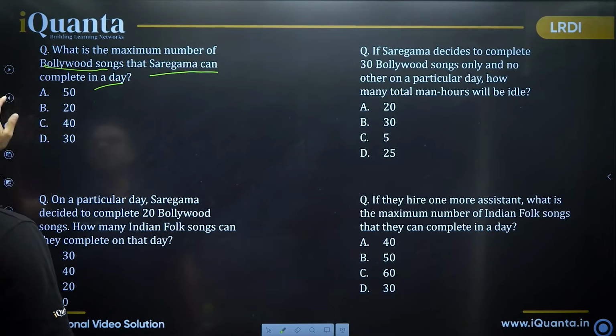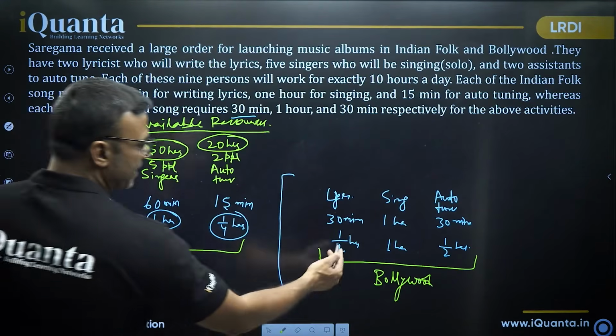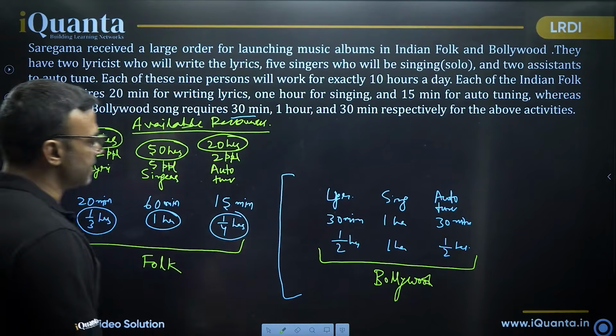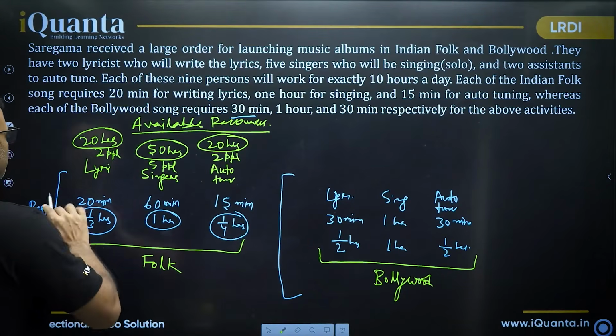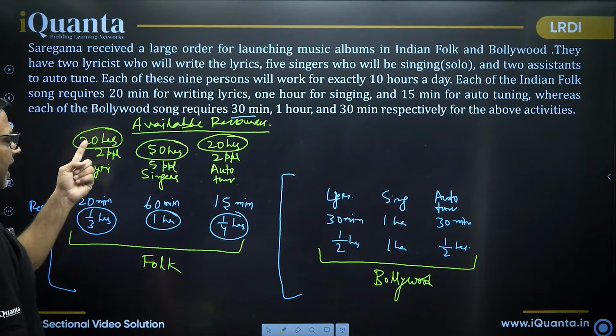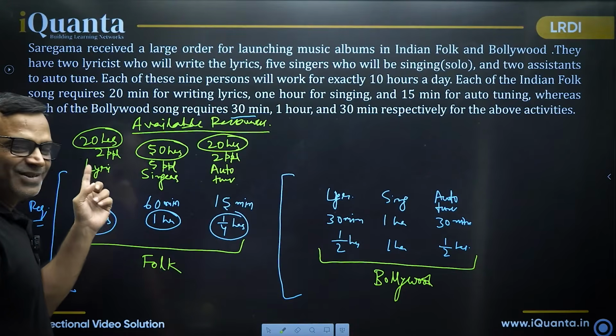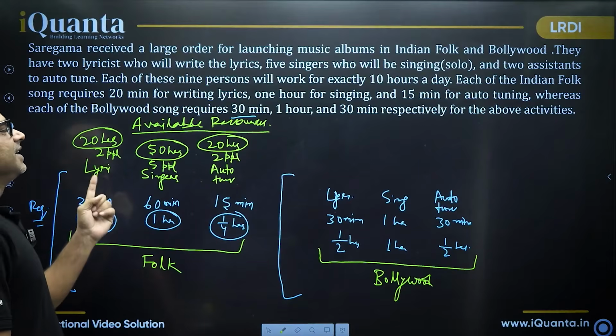Okay, so let's go to the Bollywood area. Compare the requirement with the available. How many songs can be written in any case? I have 20 hours of lyrics writing ability available.